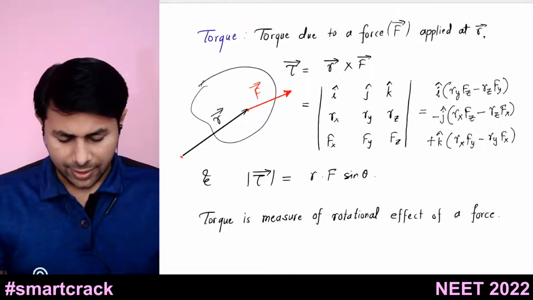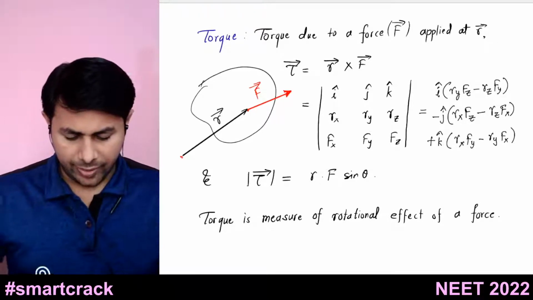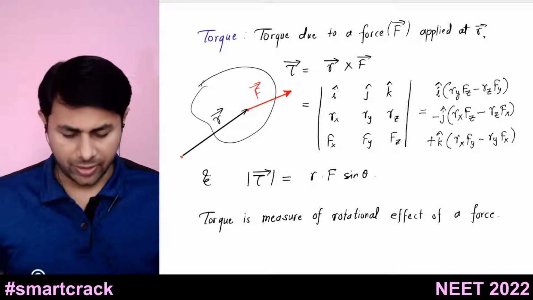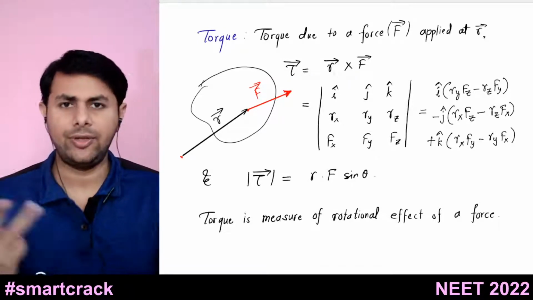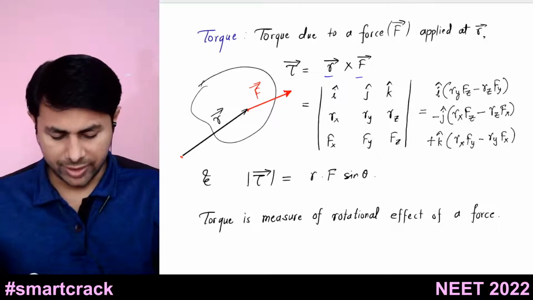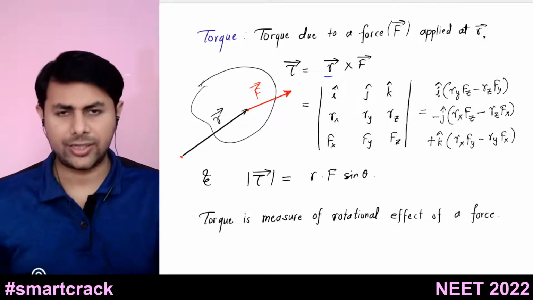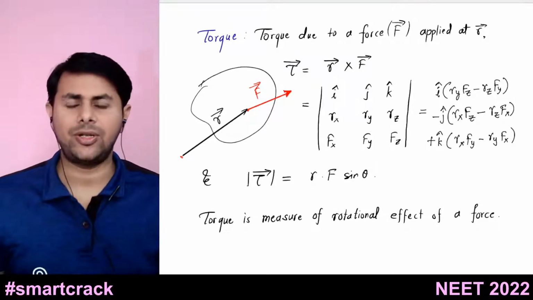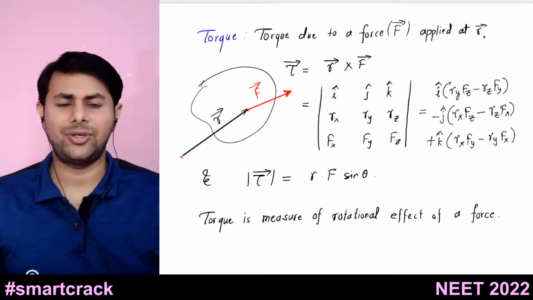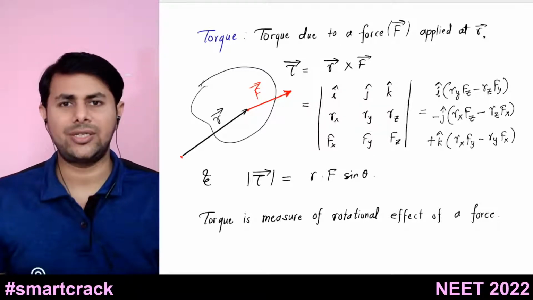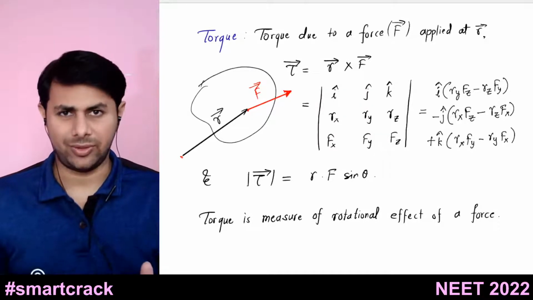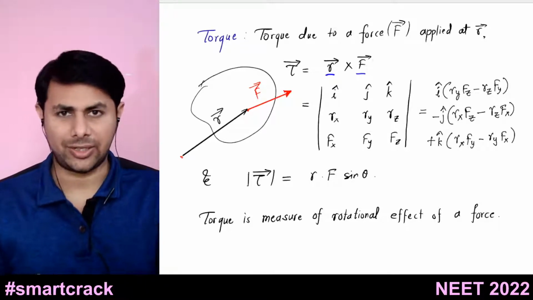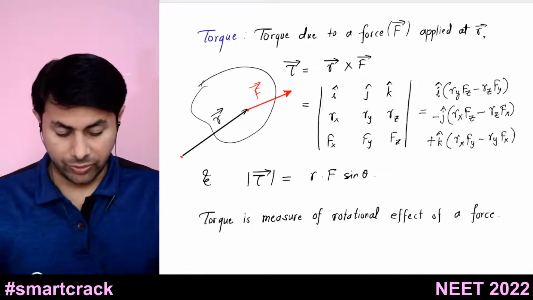And one more thing about this resultant of the vector product. Now we have three vectors: the two vectors we are multiplying with each other to get the third vector, that is the resultant of the vector product. So what about the direction of this resultant? The direction of the resultant is found by the right hand thumb rule. It is perpendicular to the first vector as well as the second vector. So how do we find that?